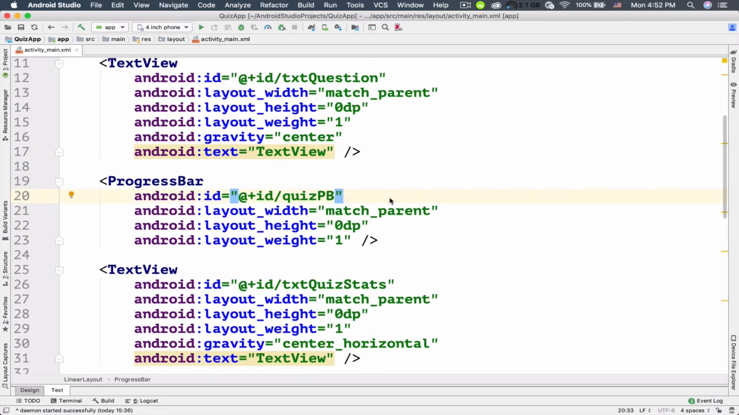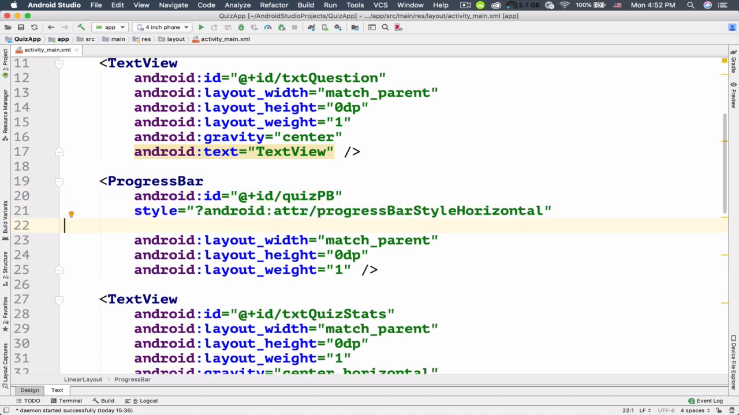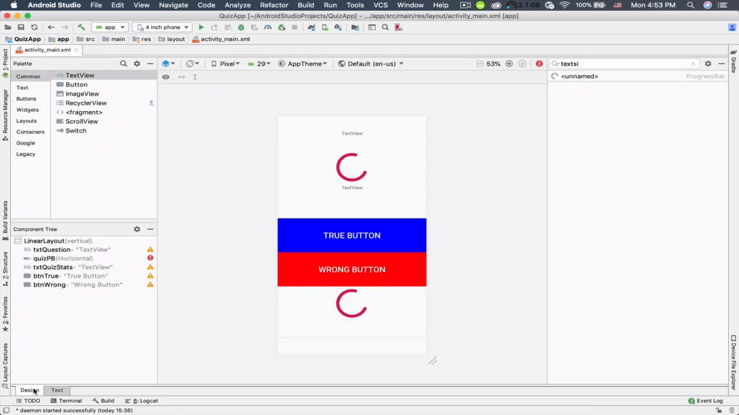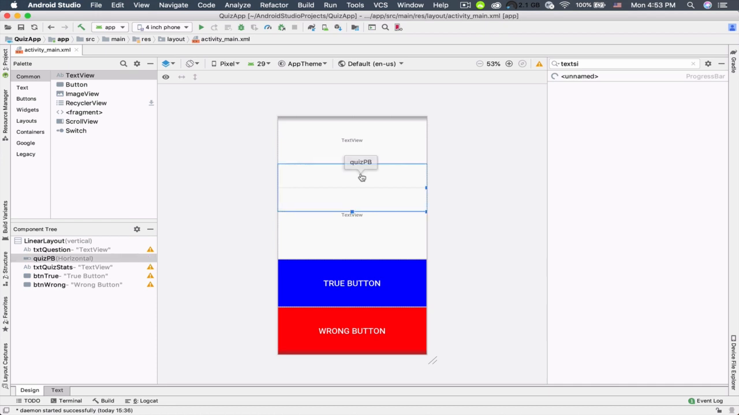So here we need to change the style of this progress bar. I'm just gonna paste this style here. Just type in style and then put equal and 2 double quotes. Inside the double quotes, put a question mark, android:attr. This attr stands for attribute, slash progress bar style horizontal. Now if you switch to the design tab, you can see that the style of our progress bar is changed to our progress bar horizontal.